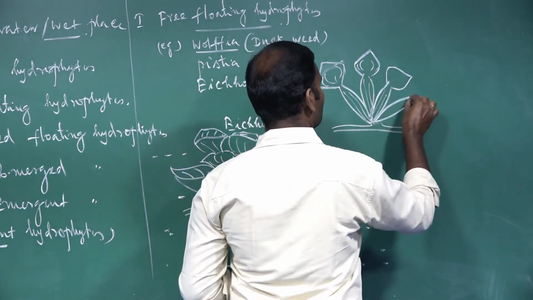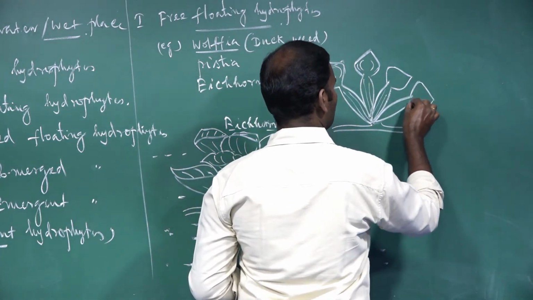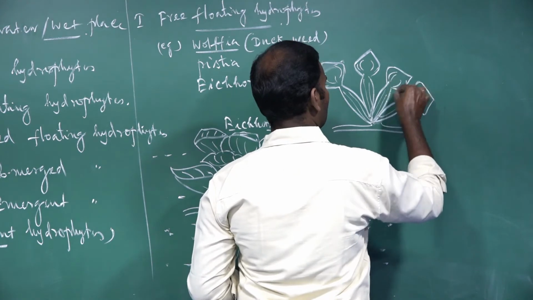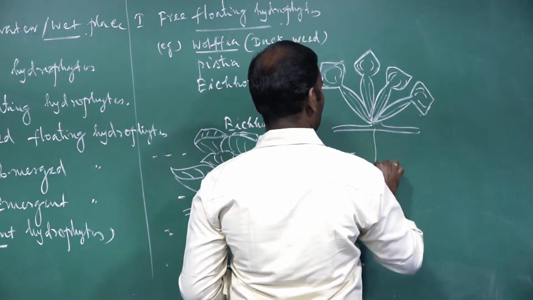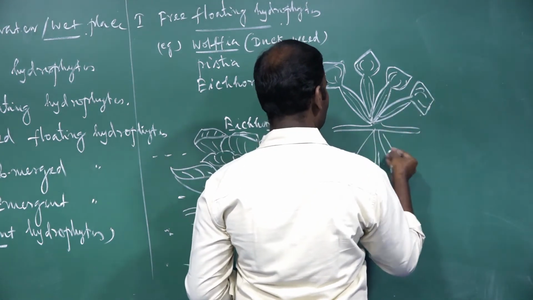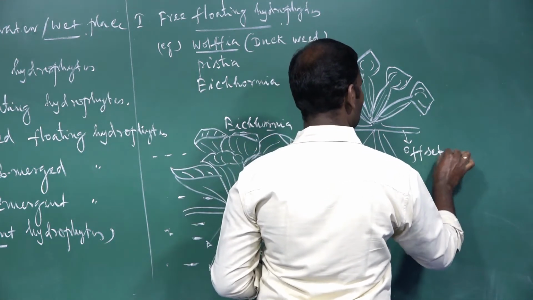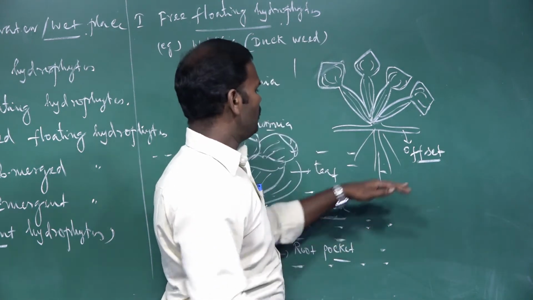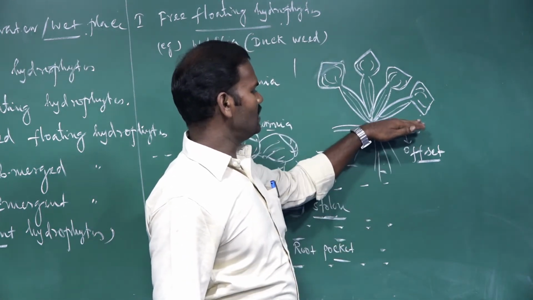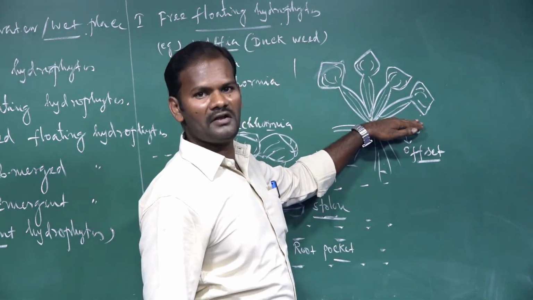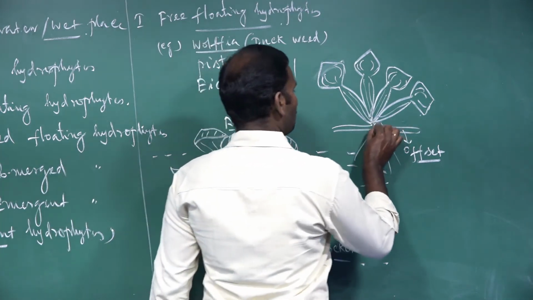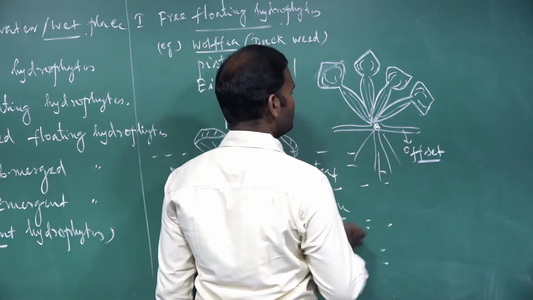It's a petiole. Roots are developed at the nodal region. This type of stem is called offset. It is partially below the soil, partially above the soil. It is also called a subaerial modification of stem. The roots are developed at the nodal region.